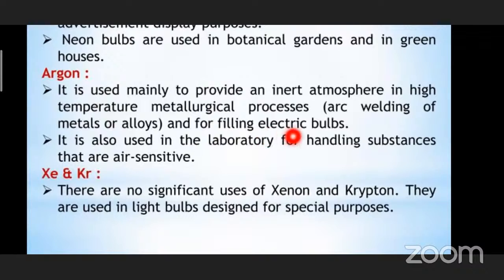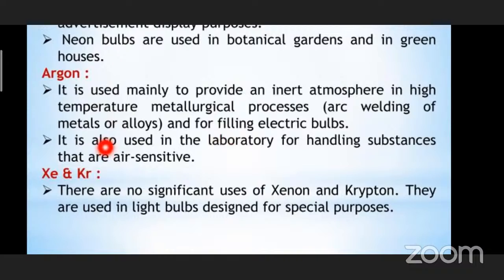It is also used for filling electric bulbs. This is a very important bit. Actually, the electric bulbs used to be spoiled. Who invented the electric bulb? Thomas Alva Edison, right? So oxygen would be reacting. If we are filling the electric bulbs with air, oxygen might oxidize the filament. So instead of filling the bulb with air, we have to fill it with argon because it gives the inert atmosphere. It doesn't react with the filament of the electric bulb.